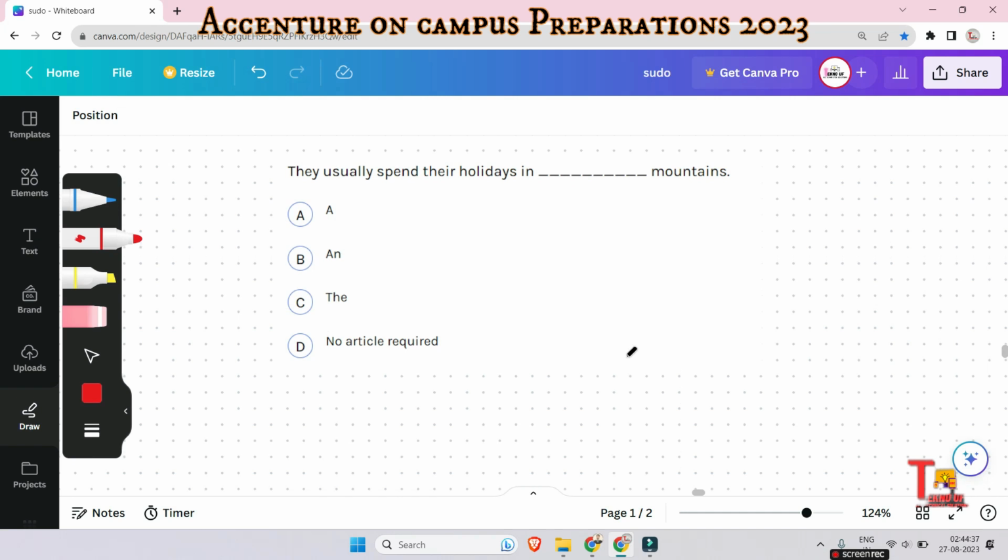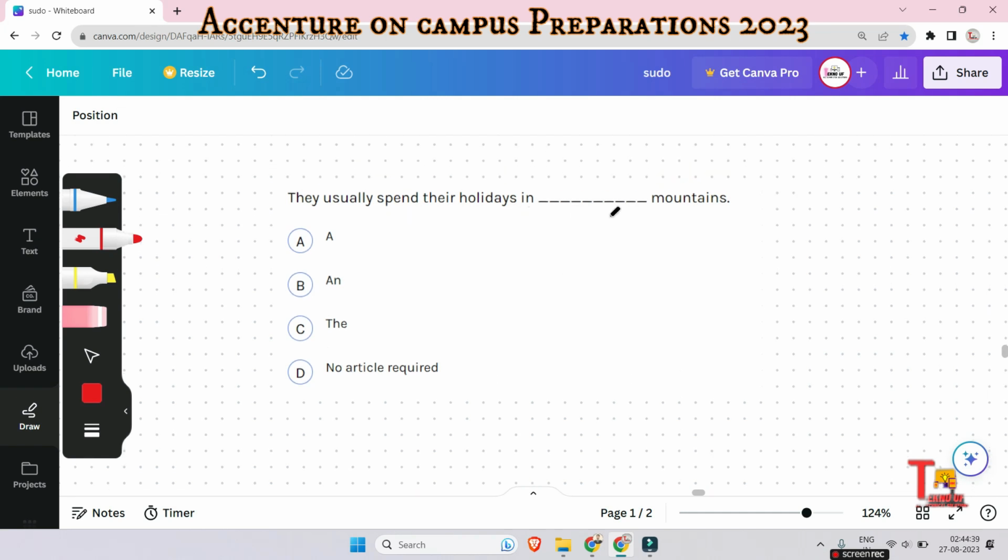Okay, next question is, they usually spend their holidays in dash mountains. A mountains, an mountains, the mountains, non-article. And an is not possible because this is a consonant, right? There is a probability between a or the, right? Okay, let's see what will be the answer.